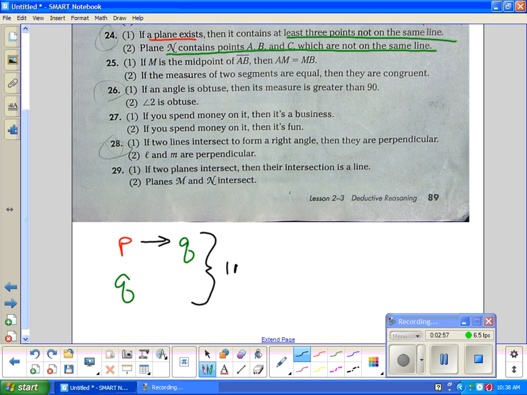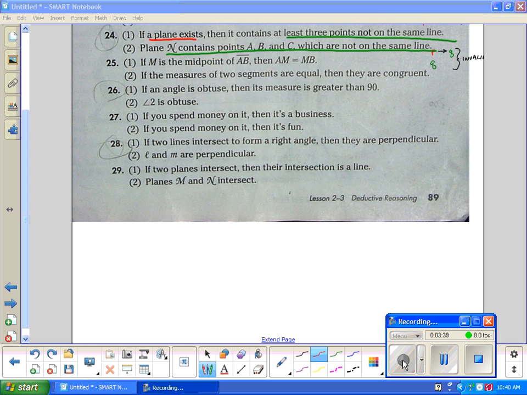Now everybody, hang on. This is what we got to talk about. Listen, is this a true statement? Yes. But it is in the wrong order for it to be a logical conclusion. I understand that a lot of us, because does plane N exist, everybody? Yes. But listen, it started with the plane exists. The only way for this to have been valid would be to change sentence 2 to say plane N exists. And then what do we know about points A, B, and C? We would be able to say they were not collinear. That would have been a conclusion. P leads to Q. Once you see Q again, what can we do? Nothing. It is tough.